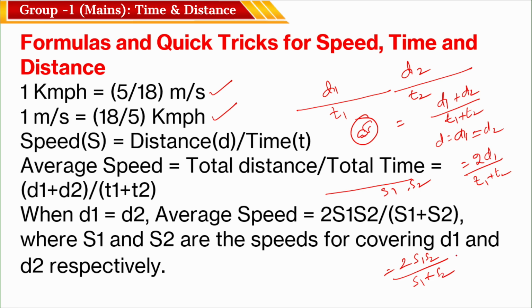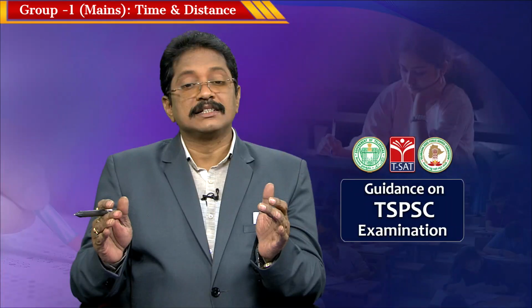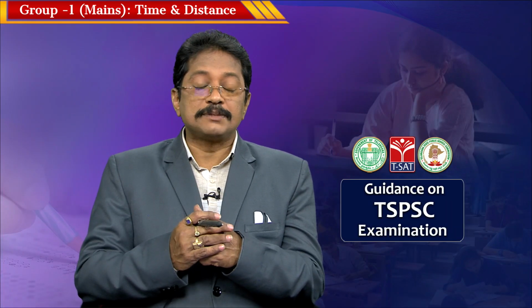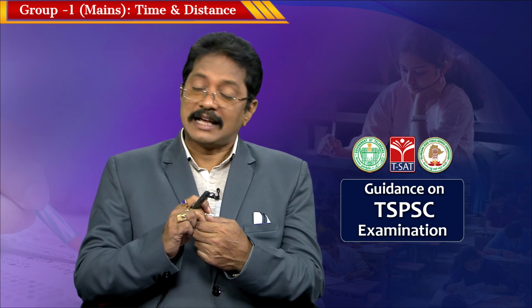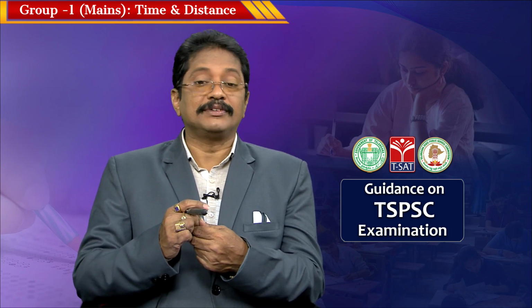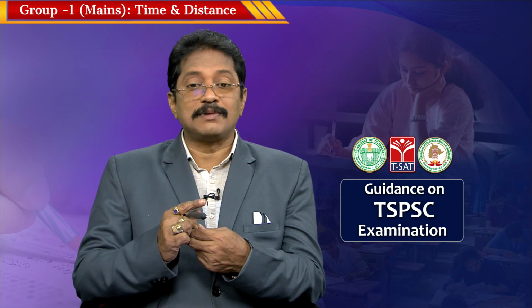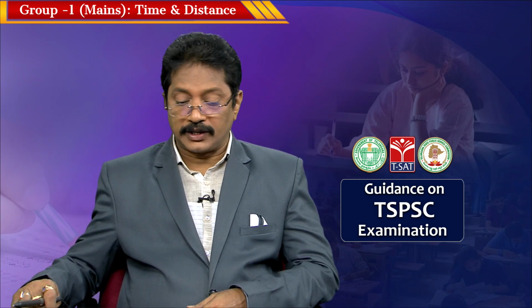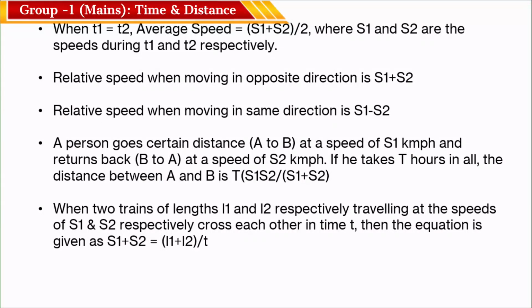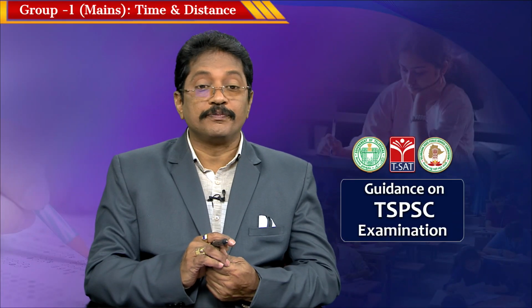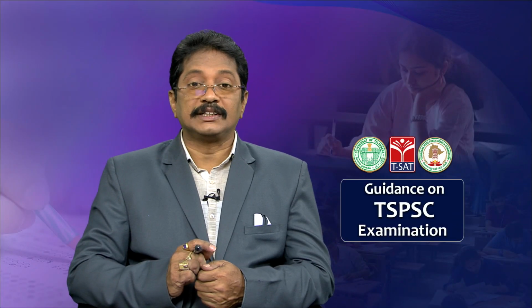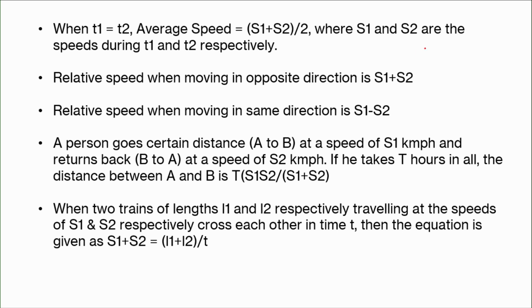This is one more very important formula. Do you understand here? If the same distance is travelled with s1 speed and then s2 speed, then the average speed of the vehicle is 2 s1 s2 by s1 plus s2. Now, when the times are equal, t1 is equal to t2, then the average speed is simply s1 plus s2 by 2. This is very, very important.